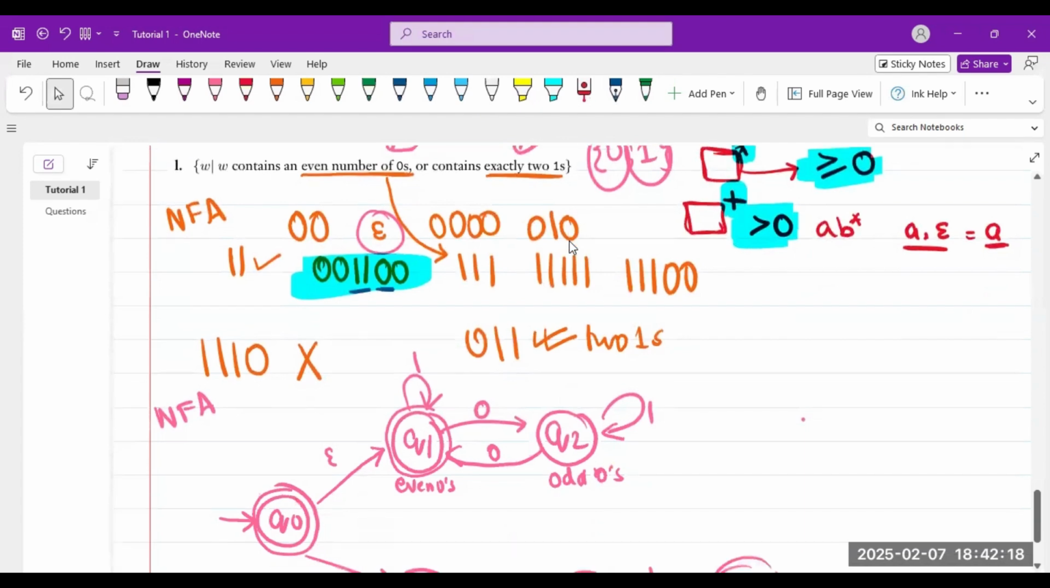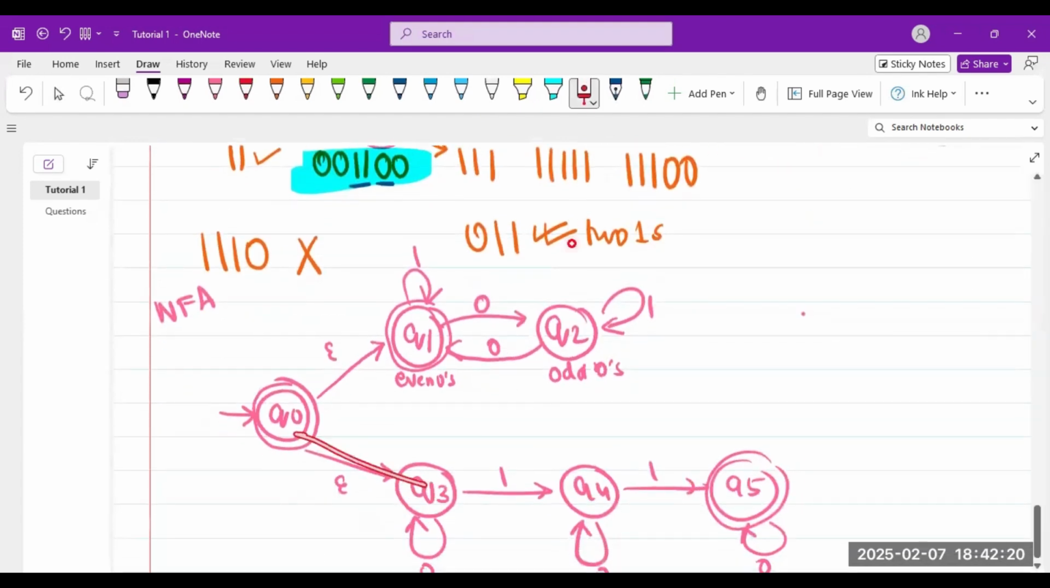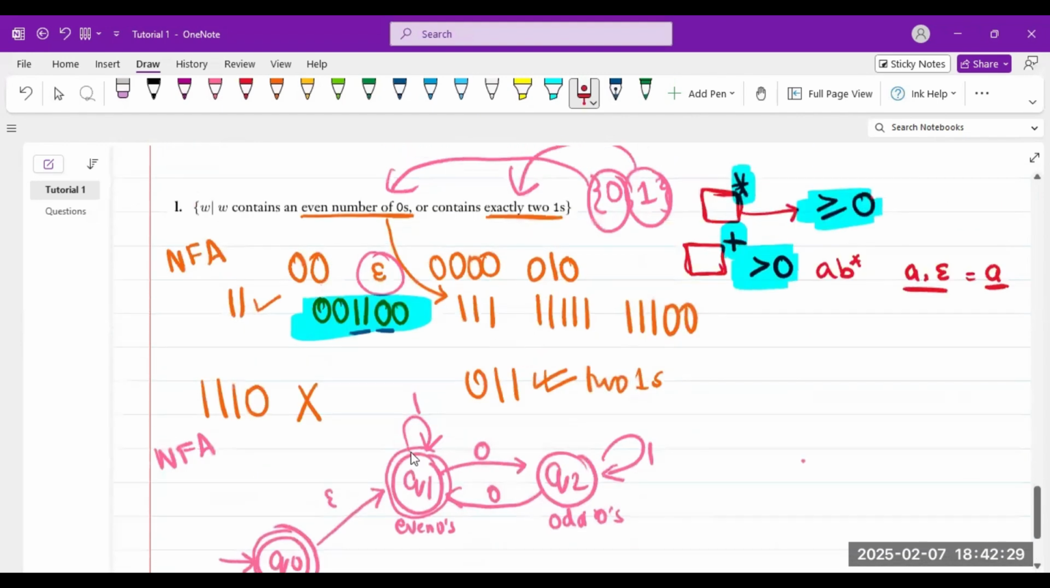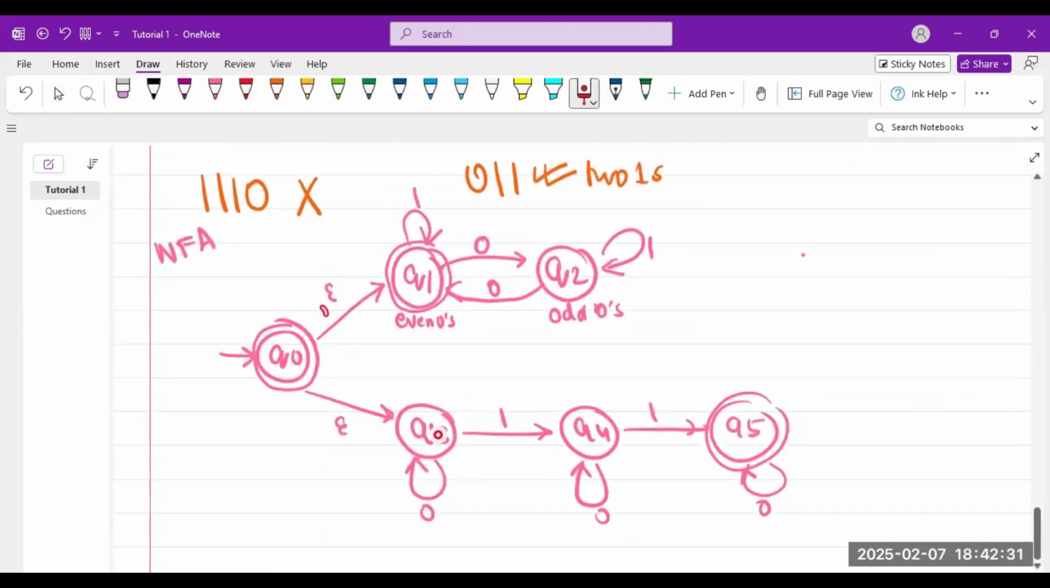The next string says 4 zeros. So I go here, 0, 0, 0, 0. I am not accepted. I go here, 0, 0, 0, 0. I am accepted. Let's try one of them with ones.